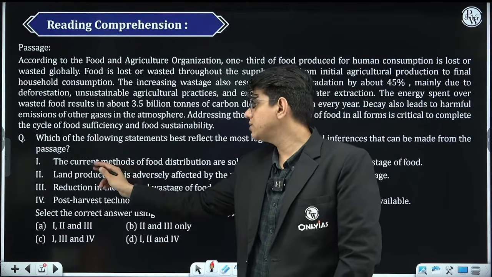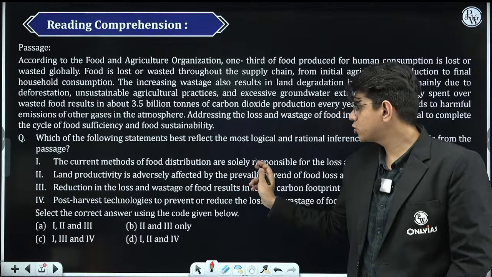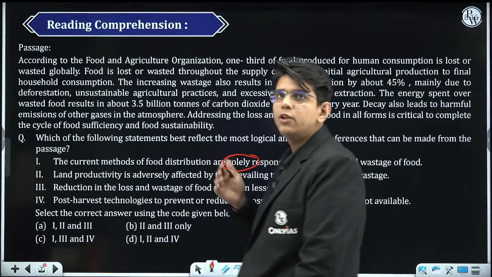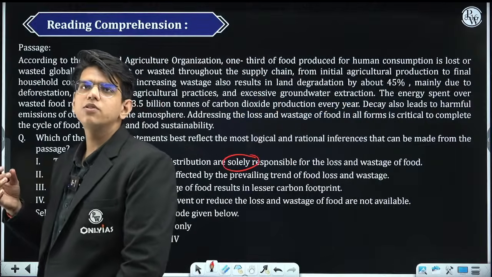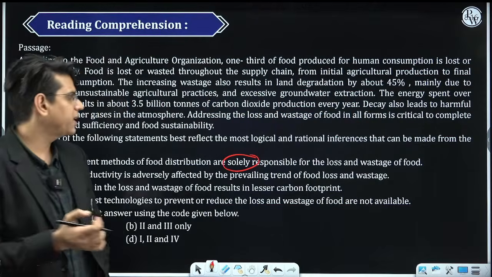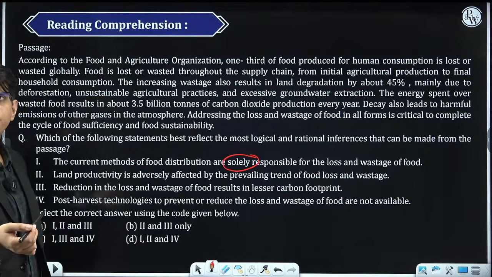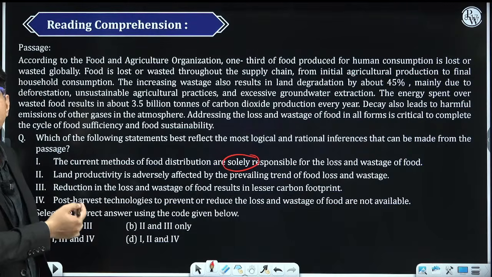One of the statements is: the current method of food distribution is solely responsible for the loss and wastage of food. When you say something is solely responsible for something, that means it is very extreme. Okay, this is the only reason for which this happens, wastage of food. But if you read the passage,